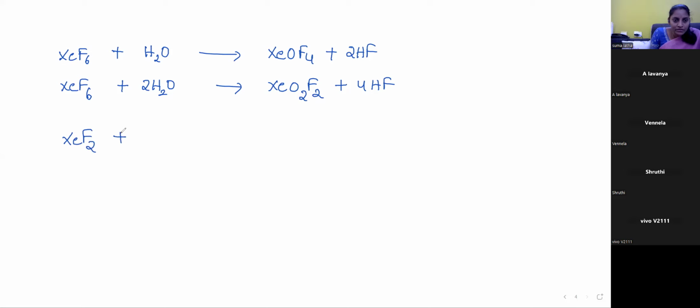Xenon fluorides also react with fluoride acceptors. With PF5, cationic complexes are formed: XeF+ and PF6-.